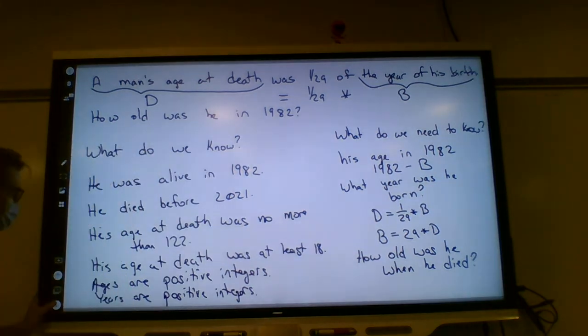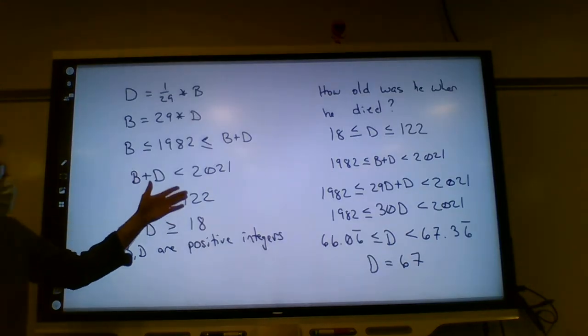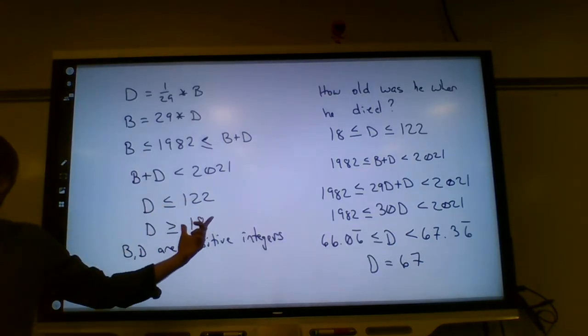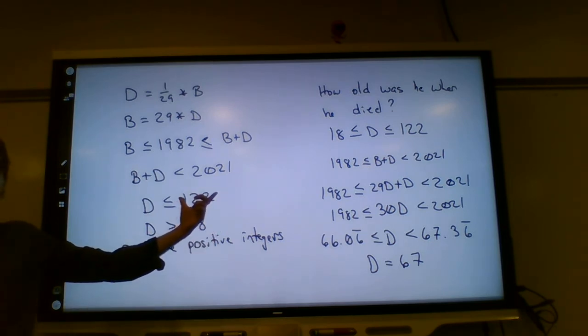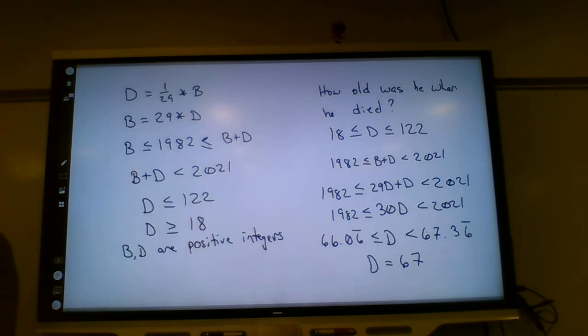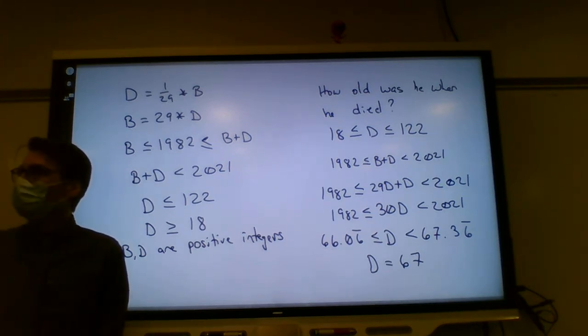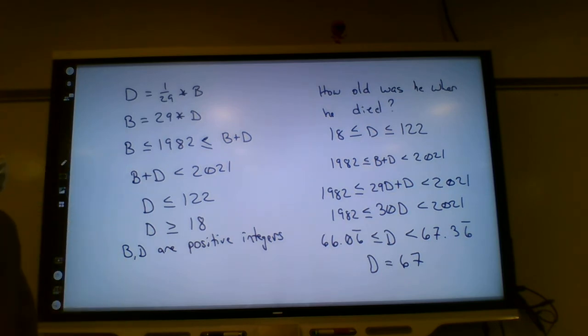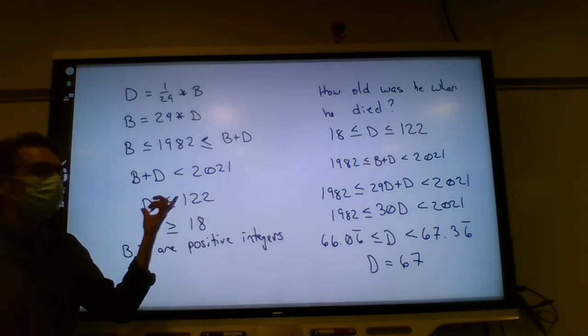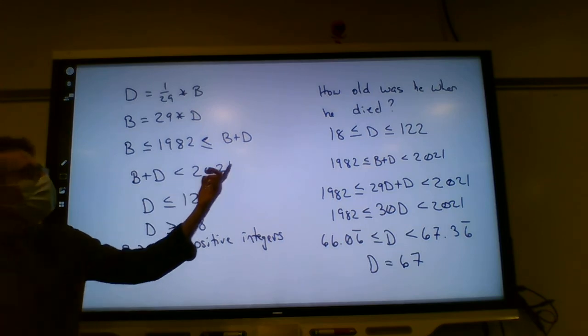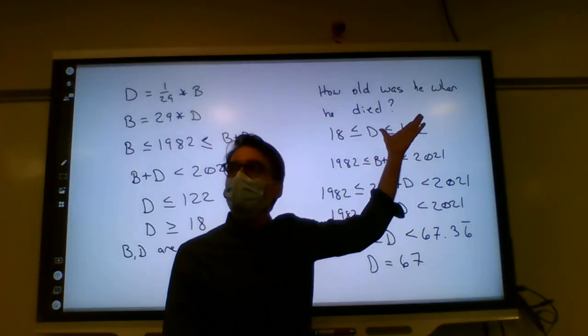All right, now let's come back to this. We spent a lot of time talking about the cultural value here of 18 and the number that we looked up of 122. Where did we use that? We didn't use it, right? Turned out to be something that we know, but we didn't need it. And so it was beneficial for us to think about it. It let us know that we did know something about how old he was when he died.